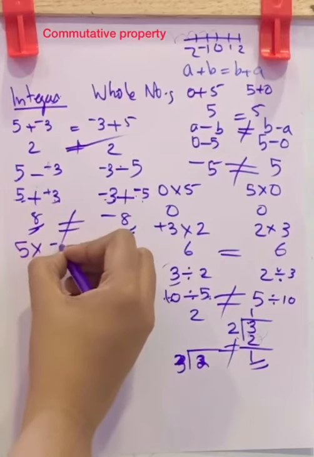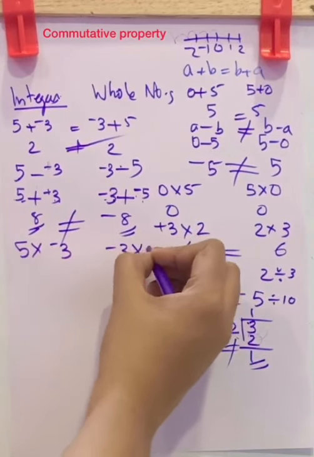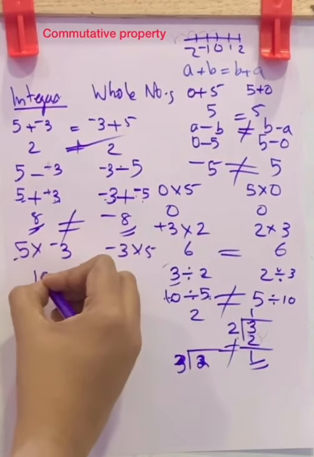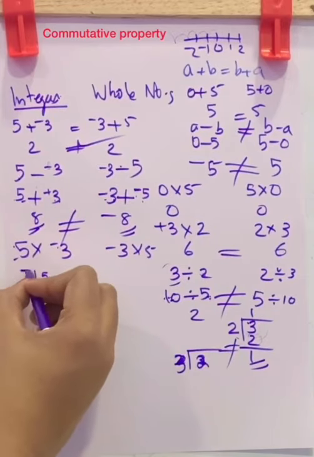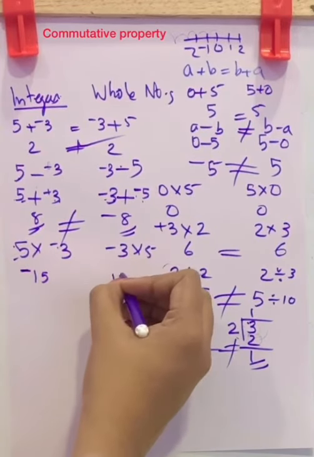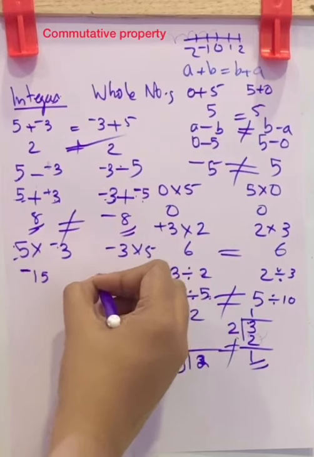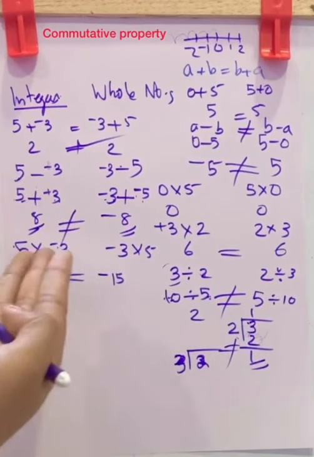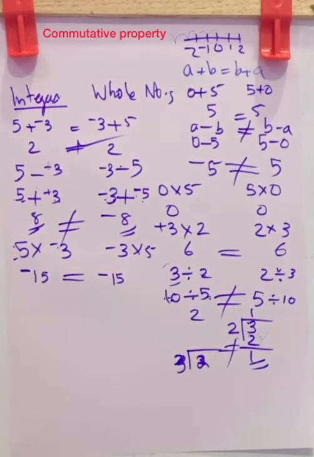5 into negative 3, and let us check negative 3 into 5. 5 3s are 15. One is positive and one is negative, so minus. Here again 5 3s are 15. One is positive and one is negative, negative. Both are equal. So a into b is equal to b into a. That is, integer multiplication is commutative.